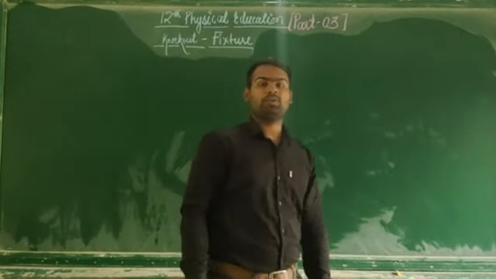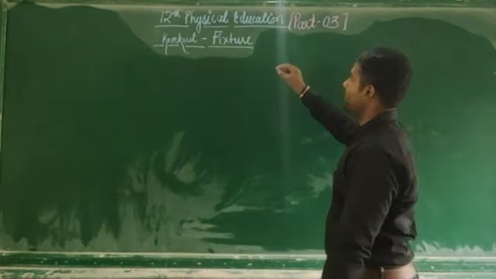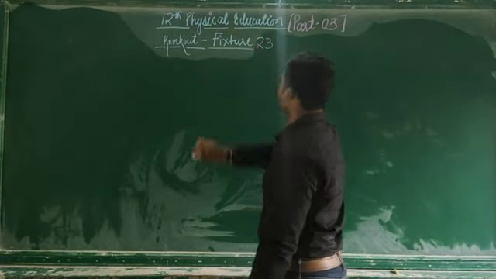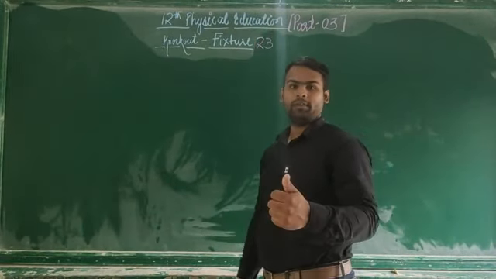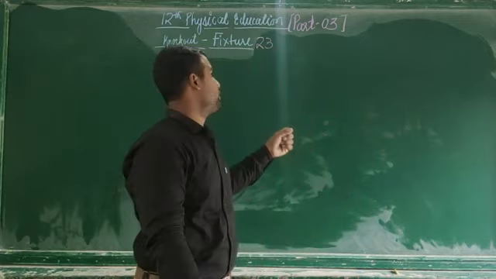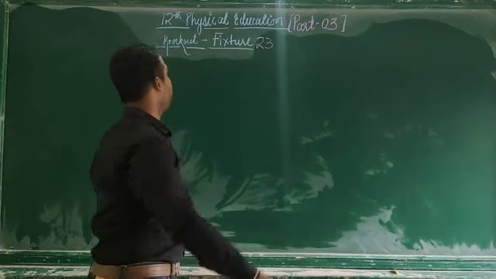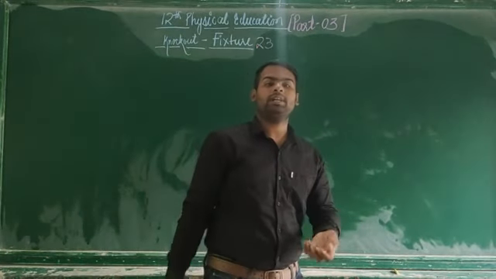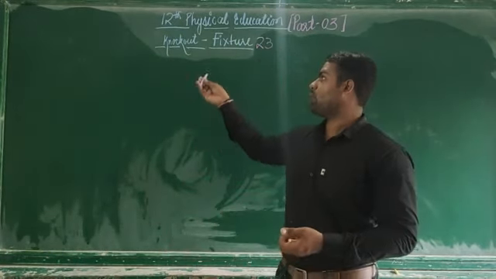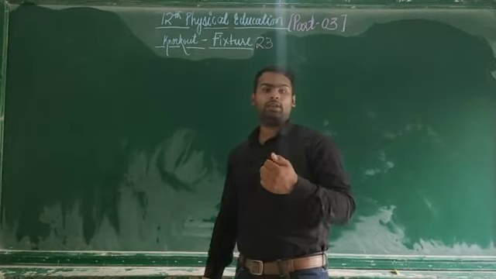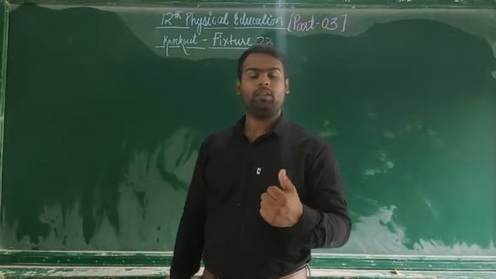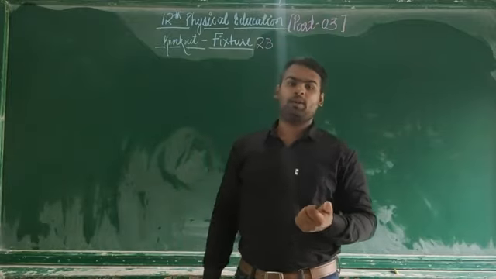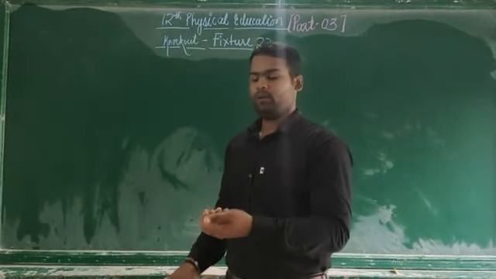So now we are going to learn to make the fixture of 23 teams. How many teams? 23 teams. We are going to learn the fixture of 23 teams on the basis of a knockout tournament. Before we start, what is knockout? Knockout means if a team wins, they will continue to play. If they are defeated, they will be out of the tournament. So now let us start.